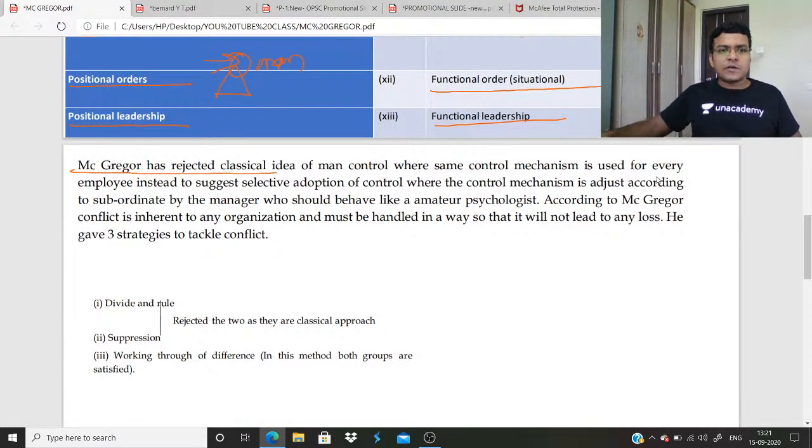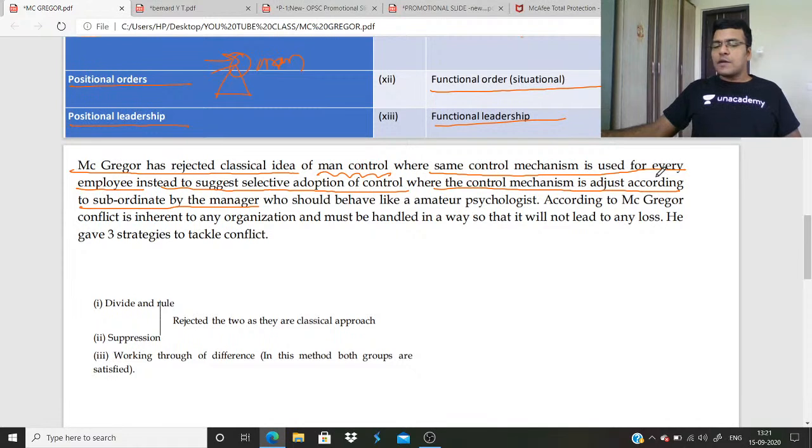McGregor has rejected the classical idea of man control, where the same control mechanism is used for every employee. That means same control: if an employee is on leave, cut the salary, for every employee. But he suggests selective adoption of control, where the control mechanism is adjusted by the manager according to the subordinate. Just giving an example, you are a manager.